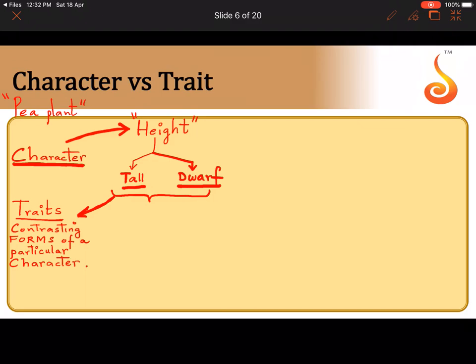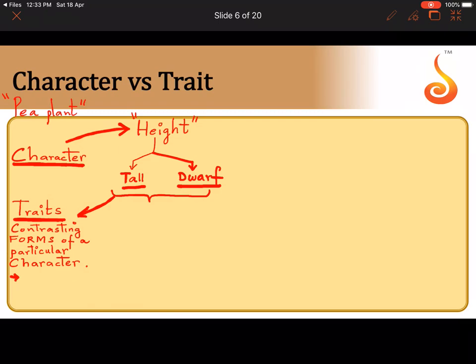So in this example, which is the character that we chose? Height as a character. Now what are the two possible traits, the two contrasting forms of height that is studied in pea plant with reference to this chapter? That is tall and dwarf. So tall and dwarfs are traits and height is a character. So which is more specific here? Is character specific or trait specific?